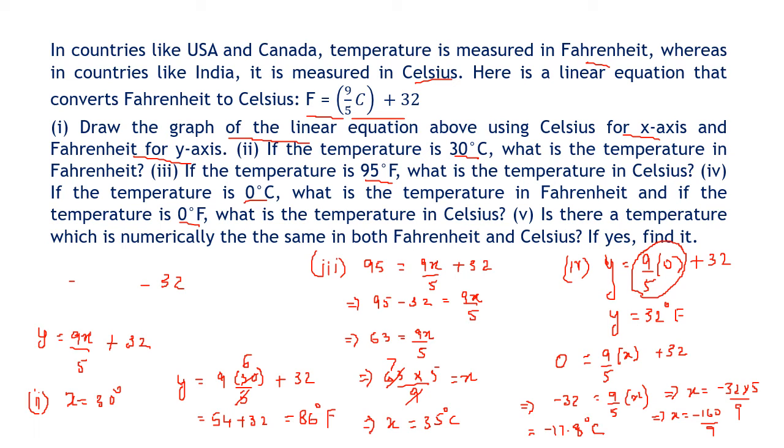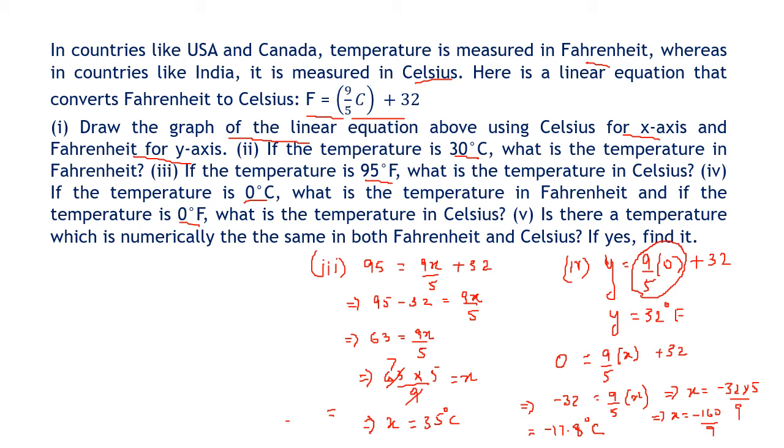So what does the fifth point tell us? Is there a temperature which is numerically the same for both Fahrenheit and Celsius? Means we have to find a temperature which is same for both. Means what is the question asking here? The x and y both have to be the same. So let us see, is there such a temperature when x and y both is same? So instead of y, I will put x. X equal to 9 upon 5x plus 32. So what I did here, y is equal to x, both temperatures should be same.